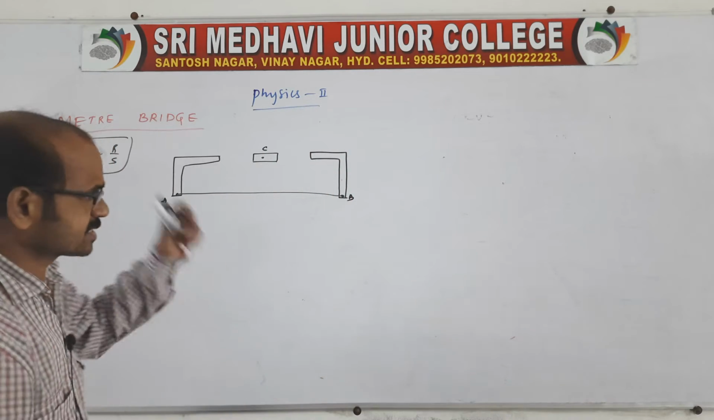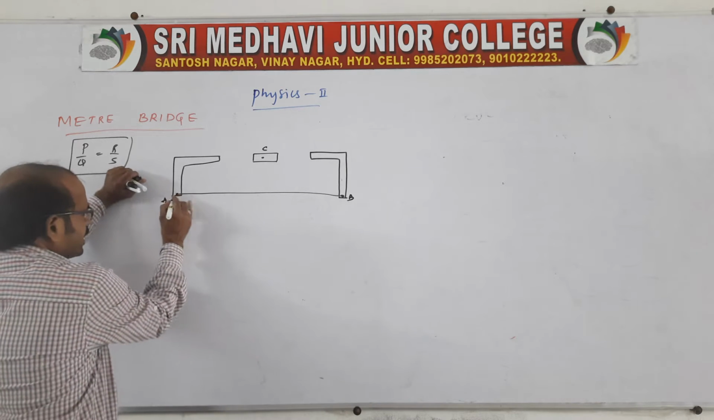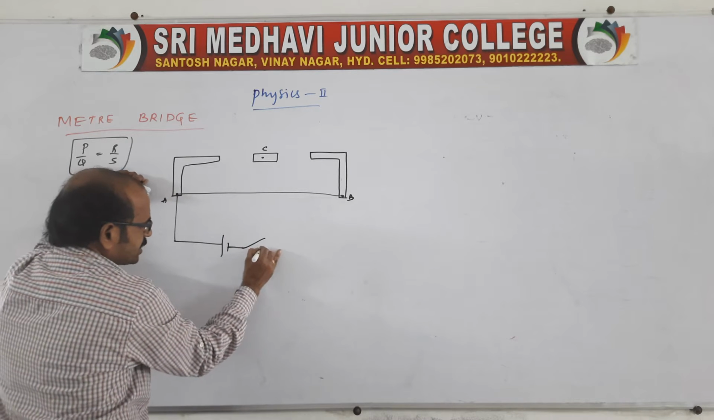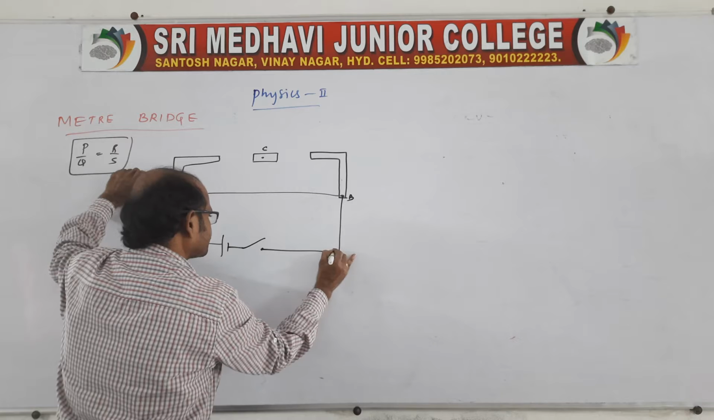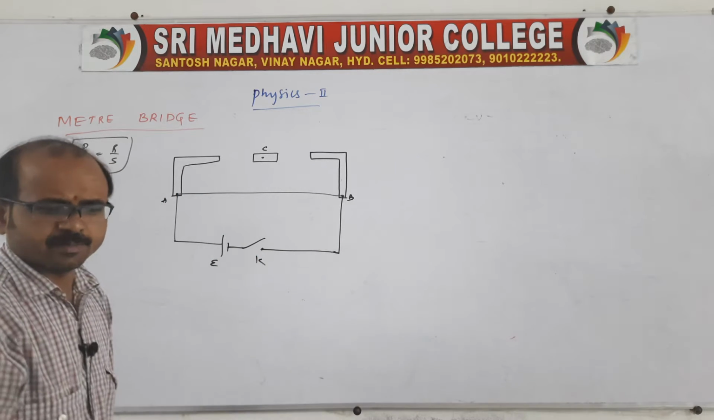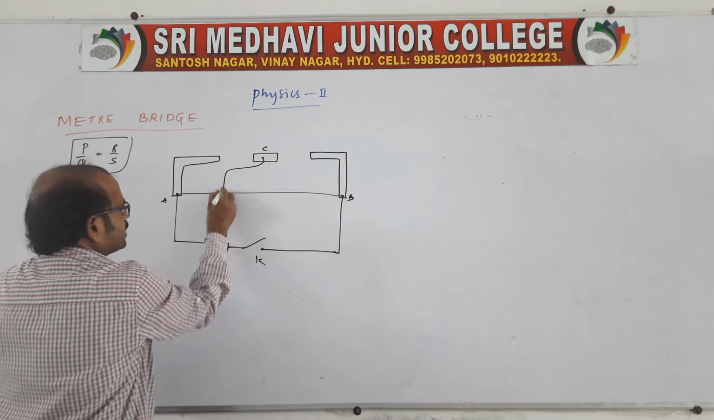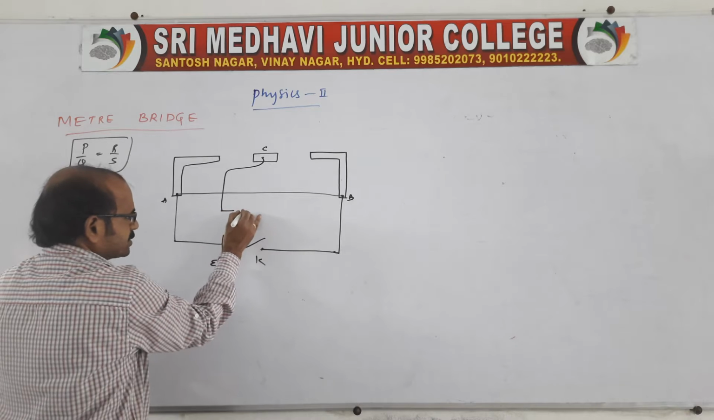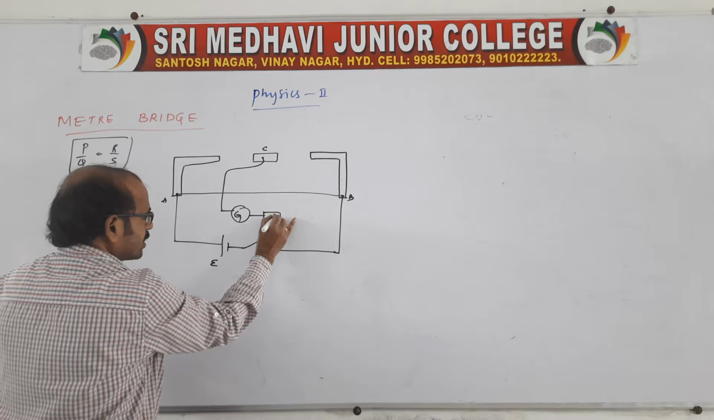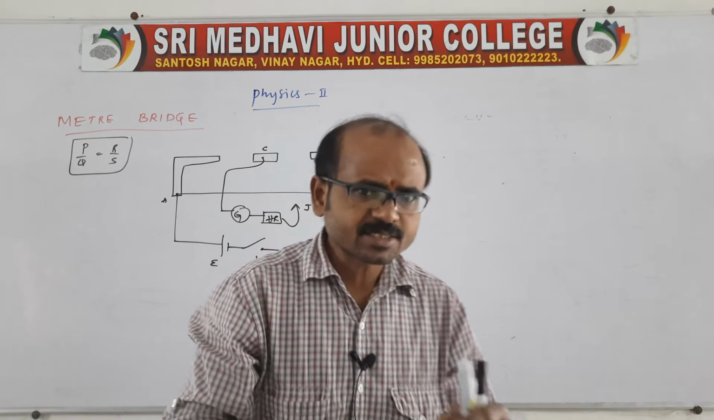Here we need to find the resistance of the given unknown wire. Now, from the end A, a battery of EMF is connected along with a key, connected like this. This is the battery of EMF and this is a key. Key means a switch. From point C, there will be a galvanometer, capital G, and a high resistance HR, and here a jockey J is connected. So what is the jockey J? Jockey is like a pen only.